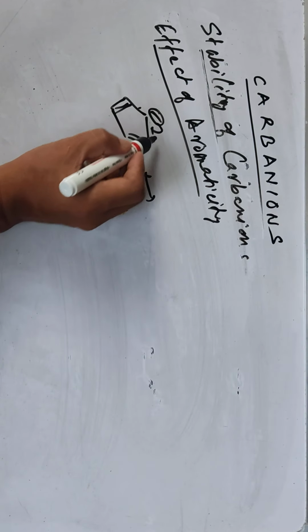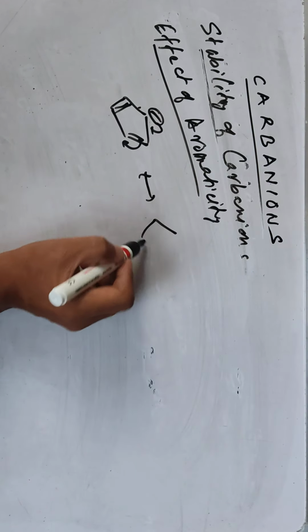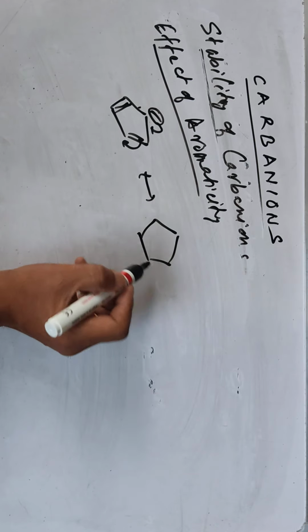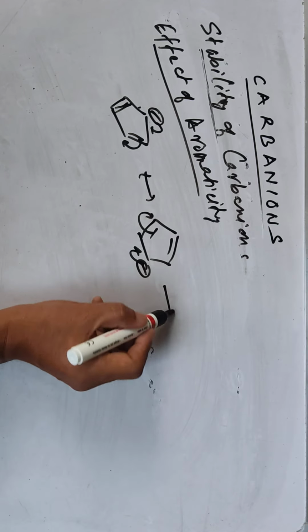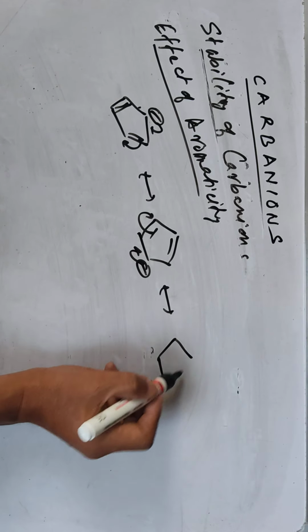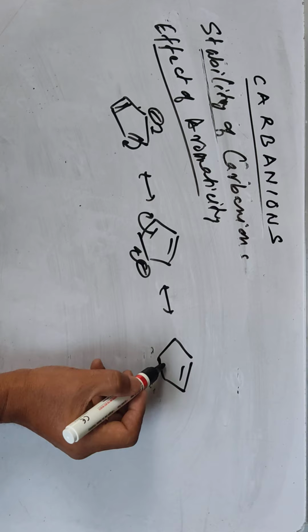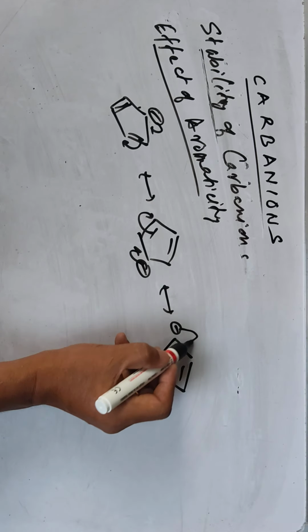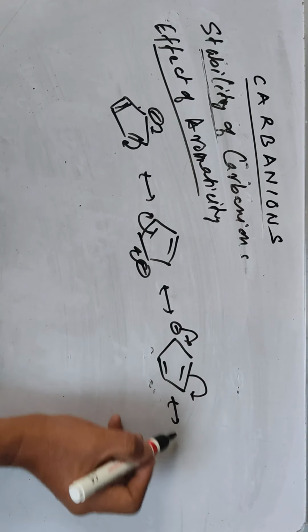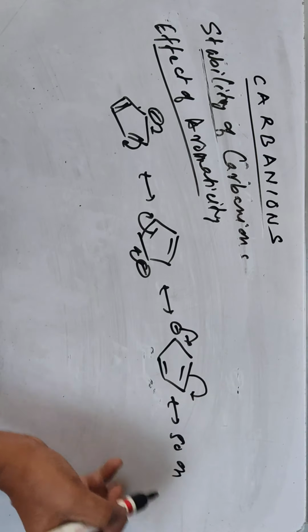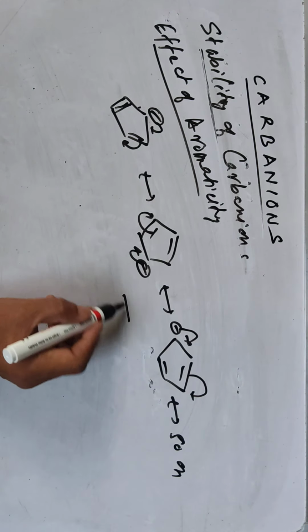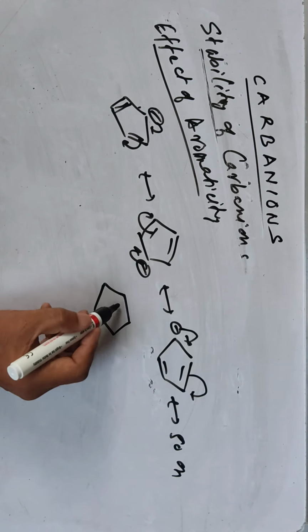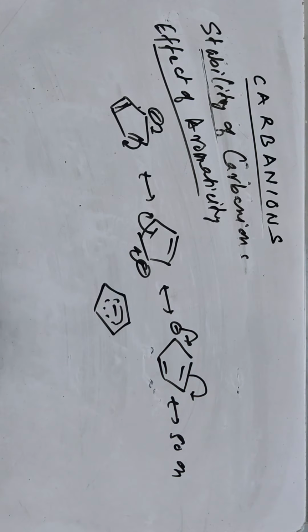This carbanion can be generated, and you can have many canonical structures. You can have it this way, again this one like this, and so on. You can have the negative charge here, again like this, and so on. So we can delocalize in many ways. If it is an aromatic compound, you can give more aromaticity. So the hybrid can be written this way.